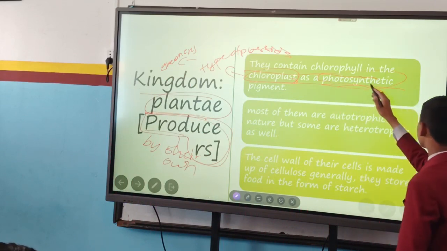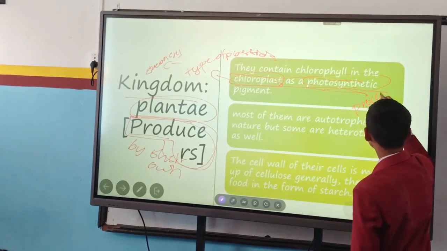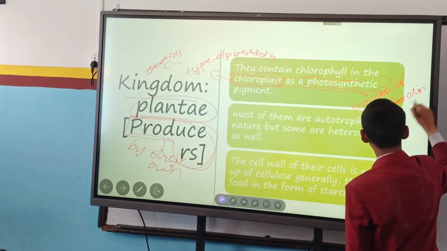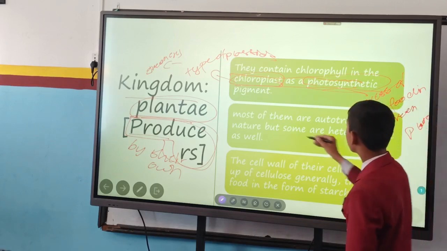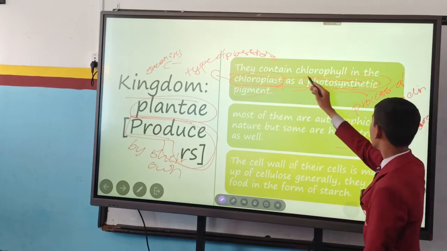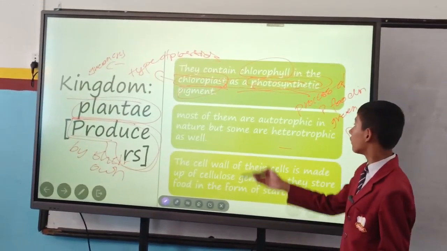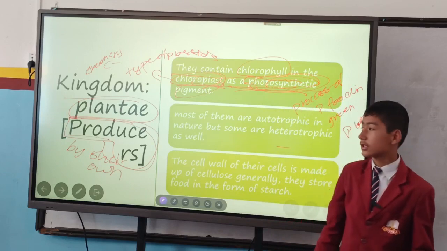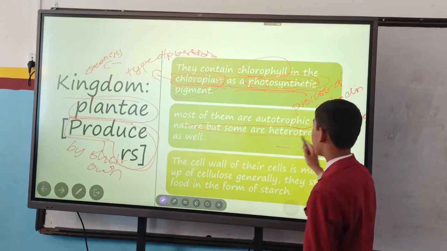Photosynthetic is a synonym of photosynthesis. Photosynthesis is the process of preparing food in green plants. So the kingdom Plantae contain chlorophyll, which is contained in chloroplast as a photosynthetic pigment for the process of photosynthesis. And it's given here, most of them are autotrophic in nature, but some are heterotrophic as well.